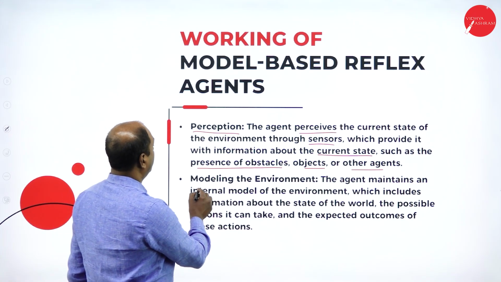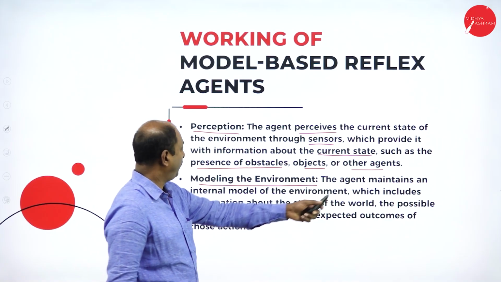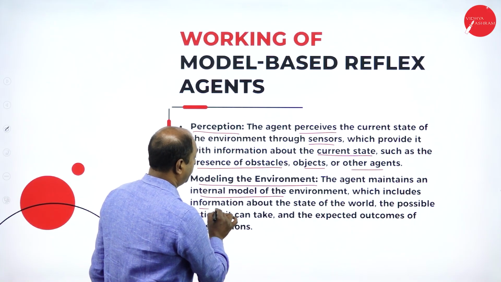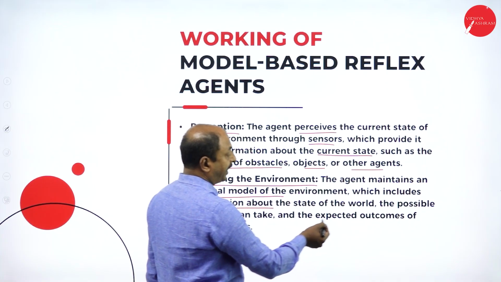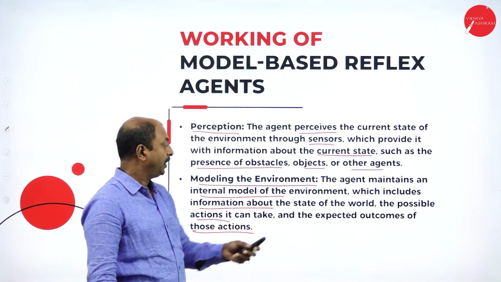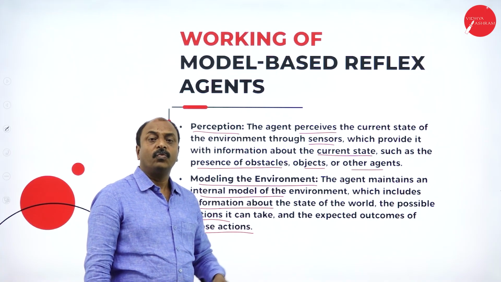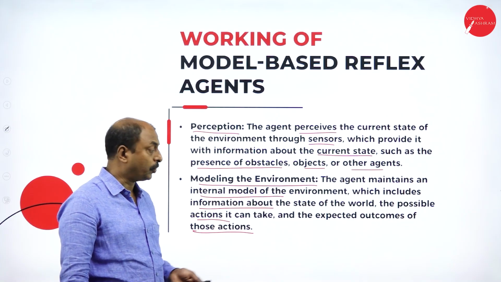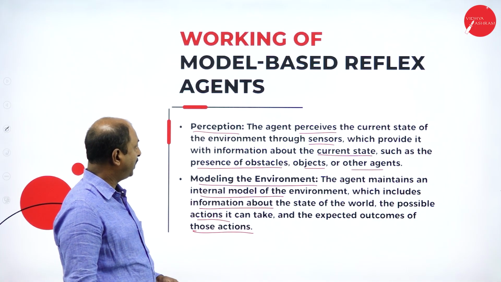Next one is modeling the environment. This is the second concept. Here, the agent maintains an internal model of the environment, which includes information about the state of the world, the possible actions it can take, and the expected outcomes of those actions. As it is a model-based reflex agent, it will have predefined models, as I told you, for types of input, and you may get different outputs, results, or actions. That is modeling the environment.